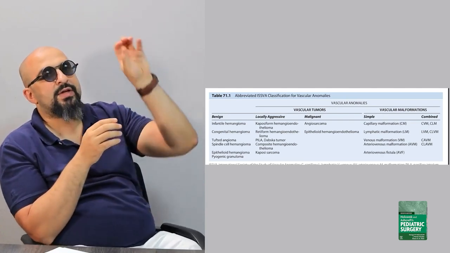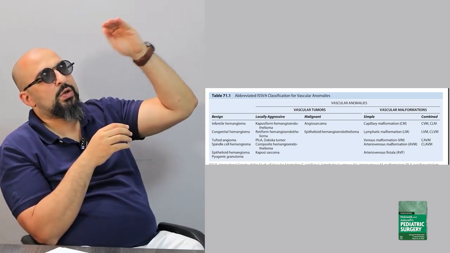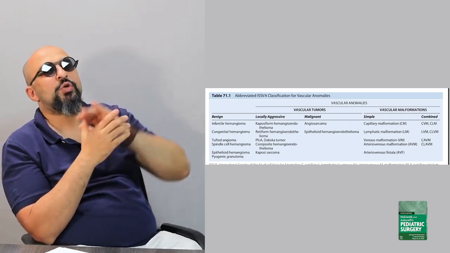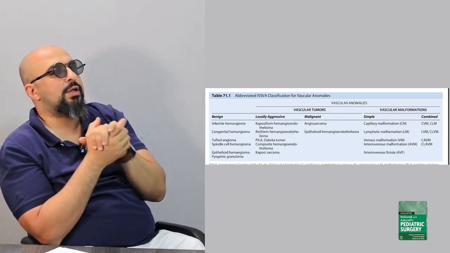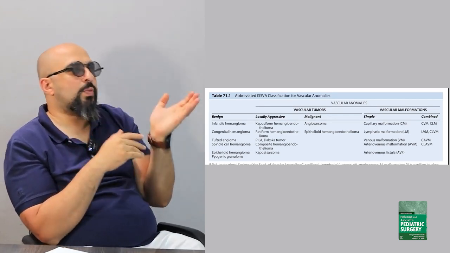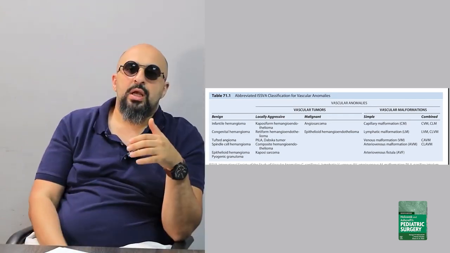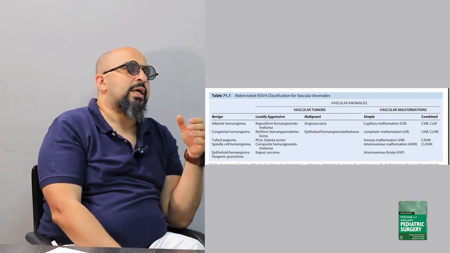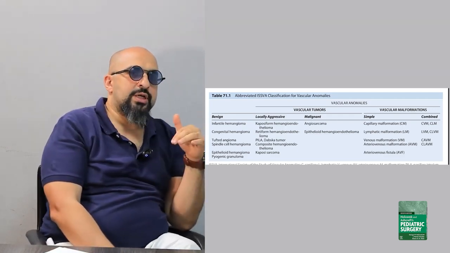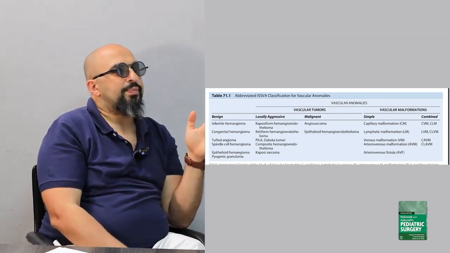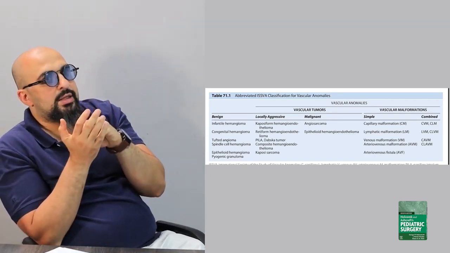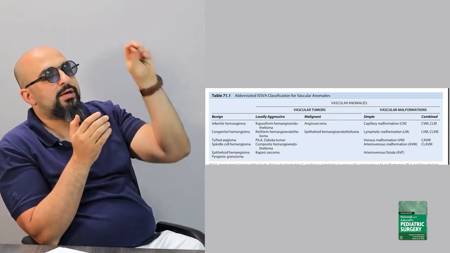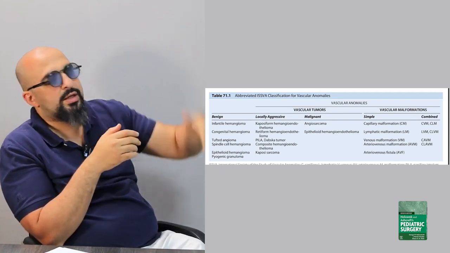The benign is infantile hemangioma and also the congenital hemangioma, but mainly the infantile, which is by far more common than the congenital. And something called tufted angioma and spindle cell hemangioma, and other rarer types like the epithelioid hemangioma and pyogenic granuloma.